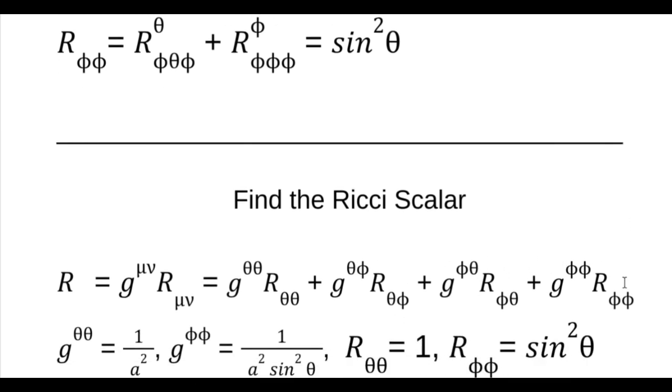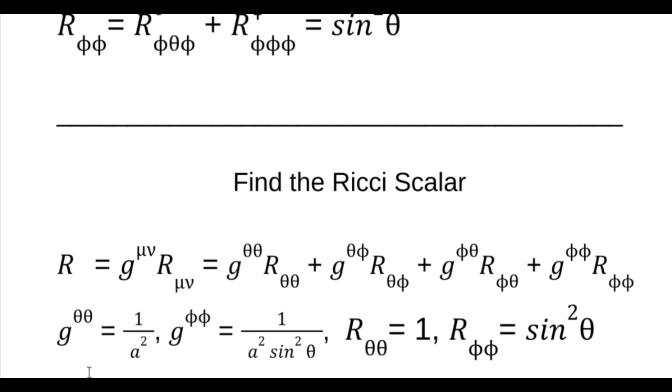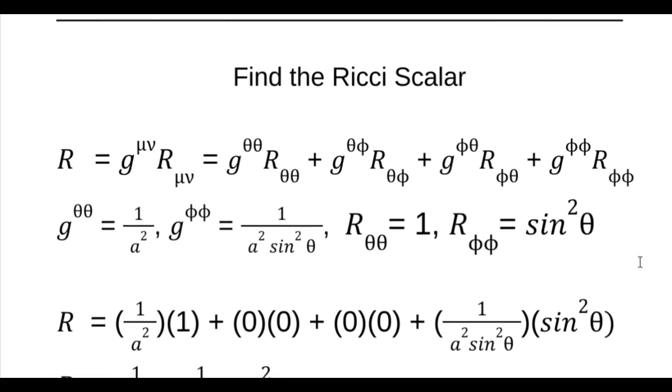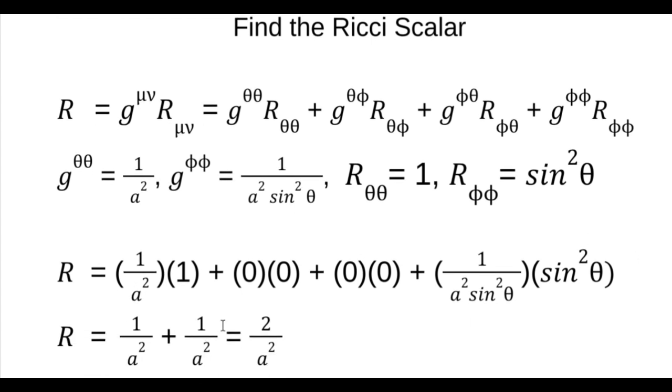And so we have to go back and get our 2 non-zero components of the inverse metric tensor. We got our two non-zero components of the Ricci tensor. We fill all of this in, and the sine squared theta cancels out. We got 1 over a squared, 1 over a squared. We got 2 times 1 over a squared, so it's 2 over a squared. So the Ricci scalar for the surface of a sphere is 2 over a squared. Remember, a was the radius, a constant.